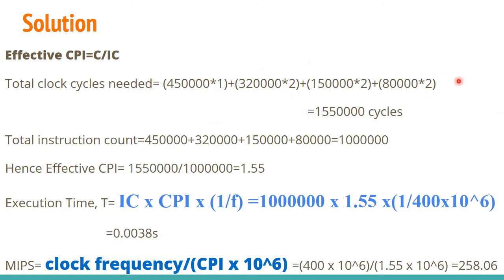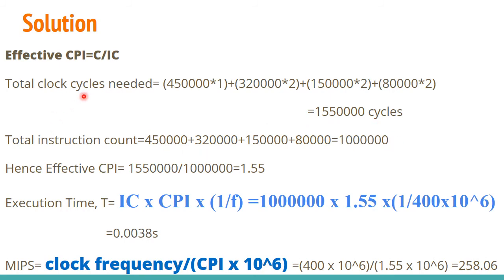Taking the summation of all these, you will get the total clock cycles needed. So I am getting this value, and after that I need IC. IC also you need to find out for each and every category, arithmetic and all these categories, you have a certain number of instructions like 4,50,000, 3,20,000, 1,50,000, 80,000, all these are given. If you are adding up all this, you will get the total instruction count. So here you are getting this value as the total instruction count.